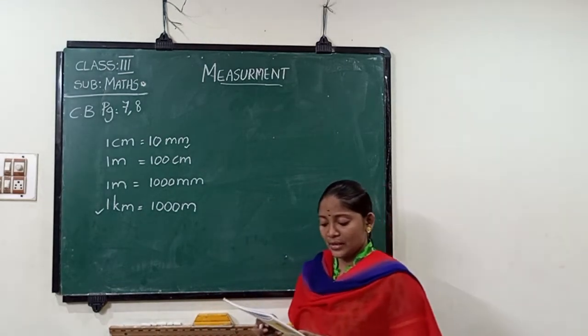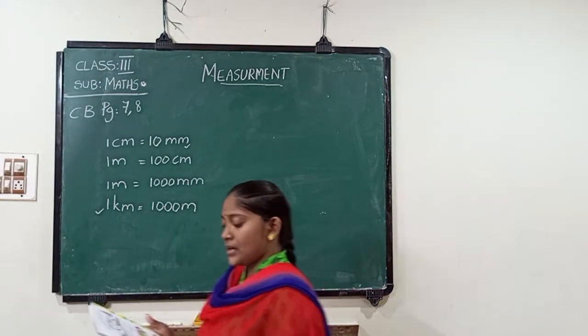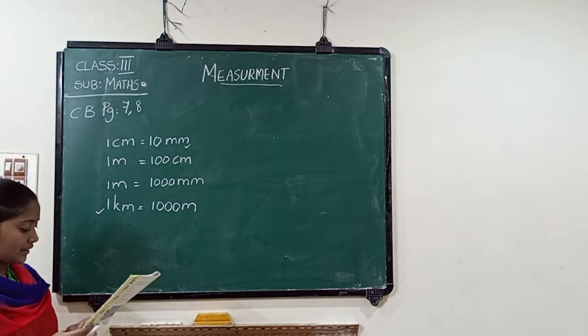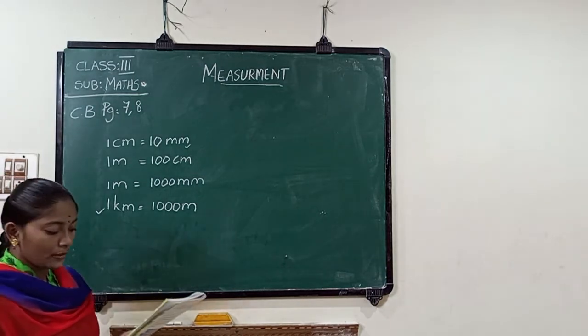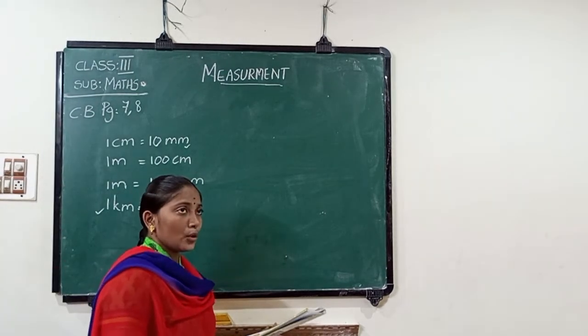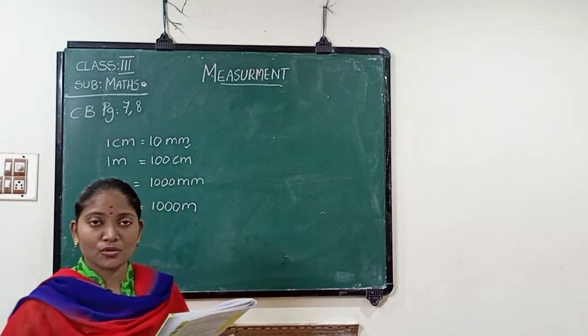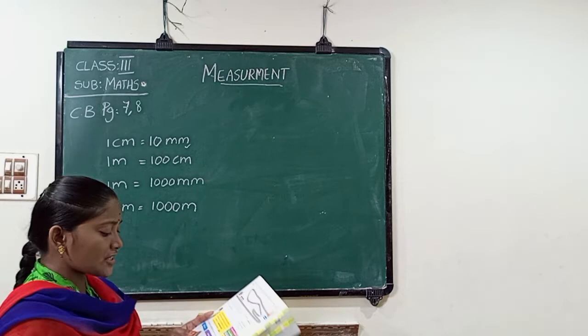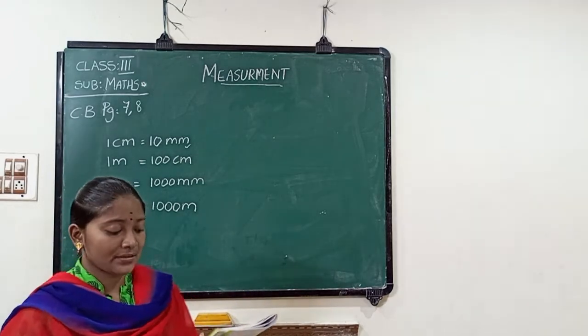Now let us estimate the length of some objects in standard units. 8 centimeters or 8 meters. The length of the chocolate cannot be measured in meters. It is only measured in centimeters. So let us estimate it is 8 centimeters.